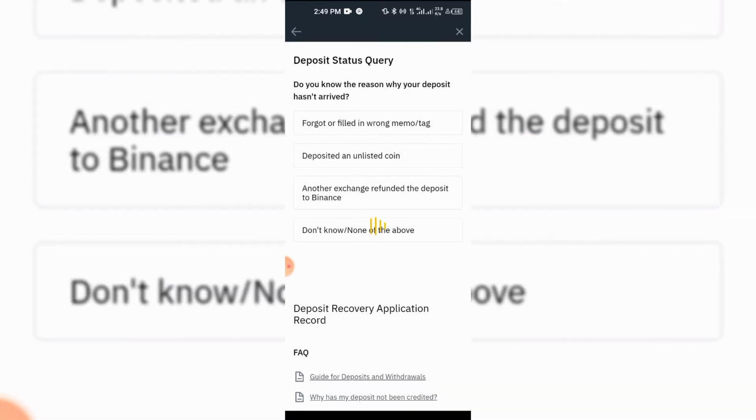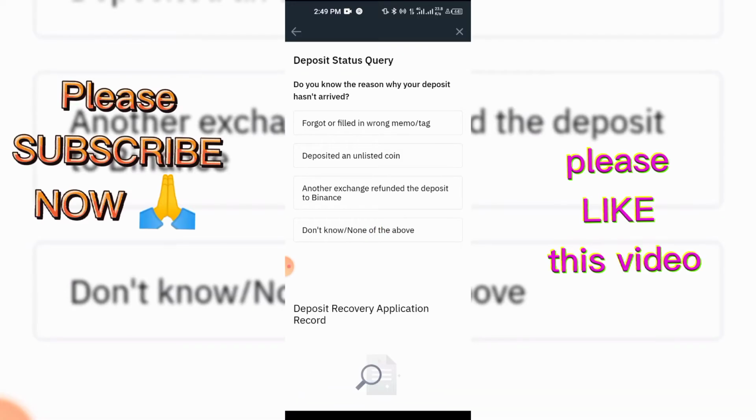When you click that, you will see some new options that have been added. Before, it was just forgot or filled in wrong memo/tag, but right now you can see deposited an unlisted coin, and another exchange refunded the deposit to Binance. That's when another exchange refunds a deposit, like they send a coin from Binance to another exchange and it was refunded. Then there's don't know/none of the above. This is what we are going for right here. Click it.